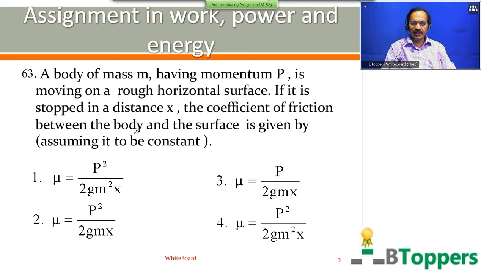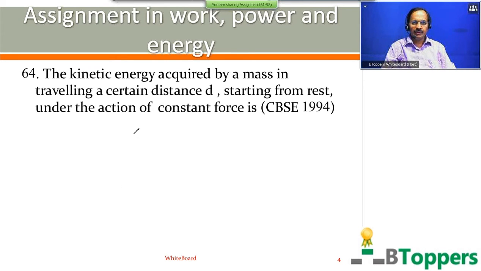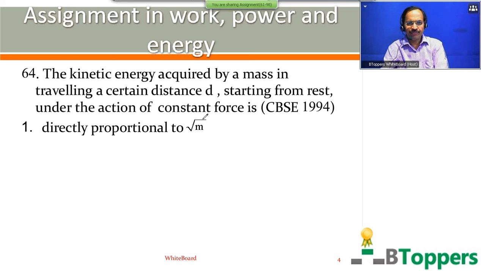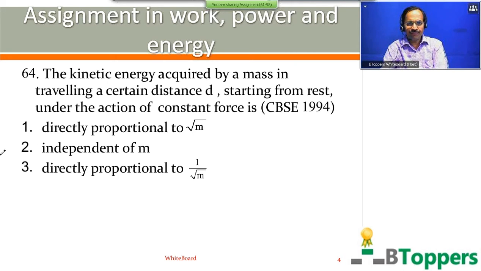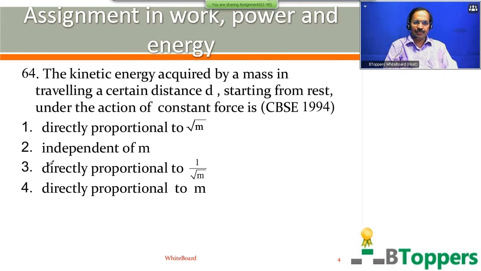So in case you need more time to answer the question, you can take a pause and take your time. I'm going to show the next question on screen. See the question number 64. The kinetic energy acquired by a mass in traveling a certain distance d, starting from rest under the action of a constant force is. Here you should write mass m here. First option directly proportional to root m. Second option independent of m. Third option directly proportional to 1 by root m. Fourth option directly proportional to m.